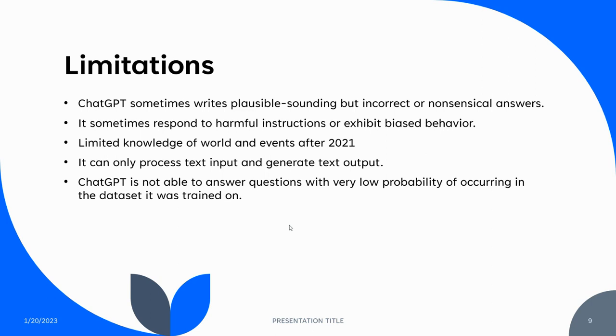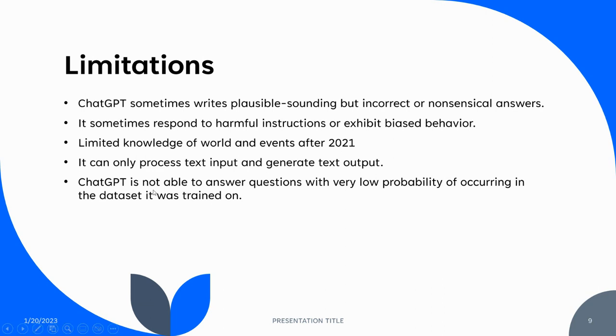Limitations of ChatGPT. It sometimes gives incorrect or nonsensical answers. It sometimes responds to harmful instructions or exhibits biased behavior. As this is trained on articles on the internet and many websites, it may have some biased content also. So it has limited knowledge of the world and events after 2021. The dataset which ChatGPT is trained on is before June 2021. So for the events which occurred after that, it may not have proper knowledge.